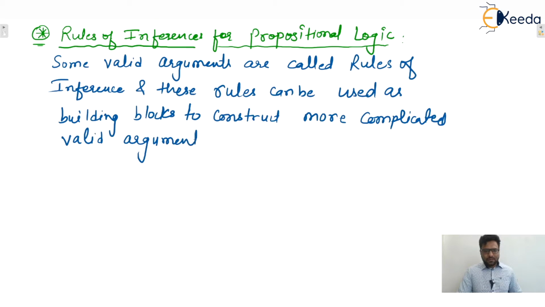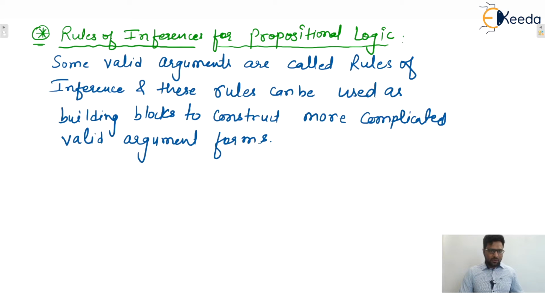So some standard valid arguments are known as rules of inference, and these are used as basic blocks to construct more complicated valid arguments. We'll see them one by one.